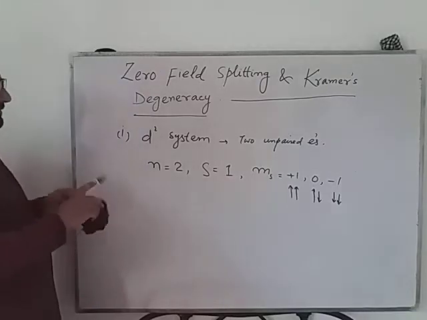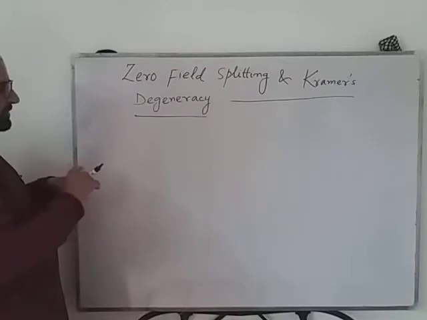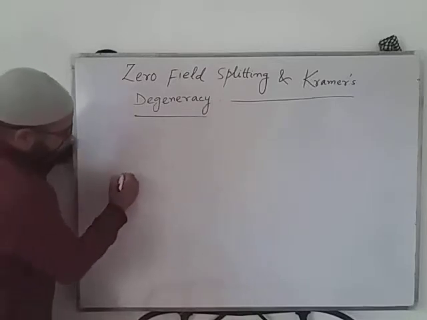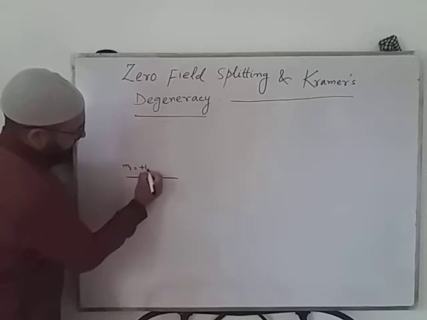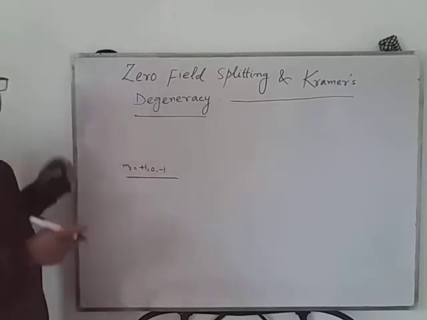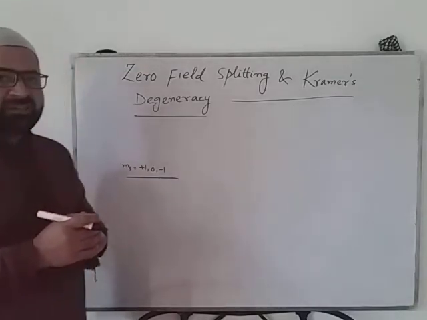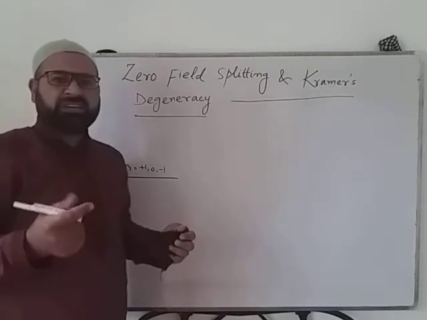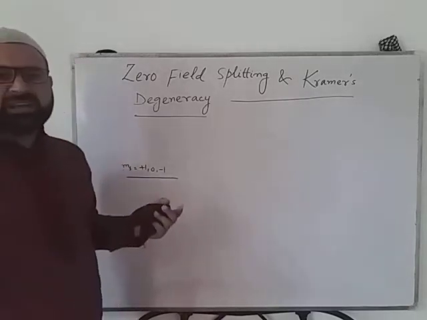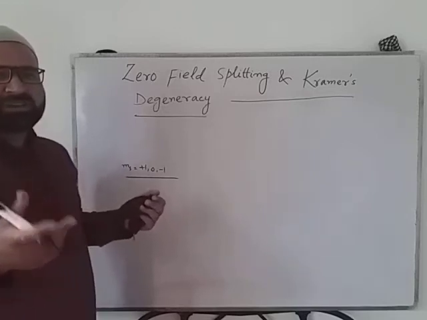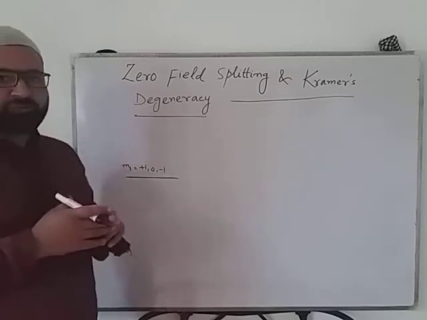How will we show that? We will show it like this. For example, ms is equal to +1, 0 and -1. All three are degenerate. But now the zero field splitting will come into existence. Zero field splitting is also an electrostatic type of interaction. The two electrons are in two different orbitals, and how the two spins interact with each other gives rise to the zero field splitting.